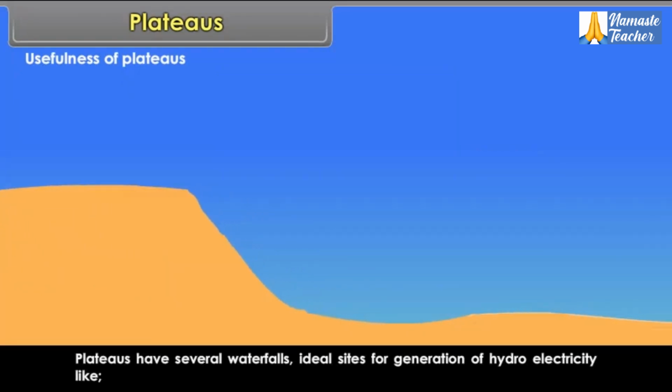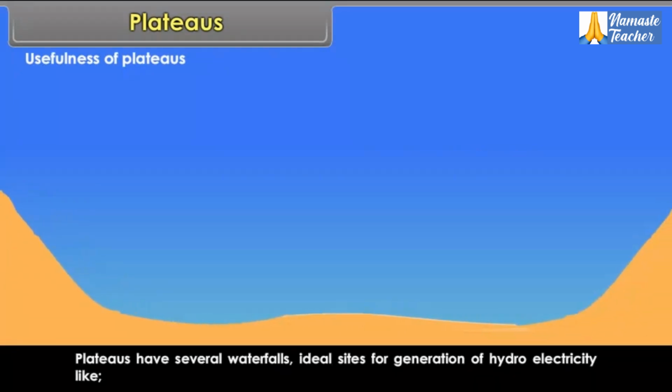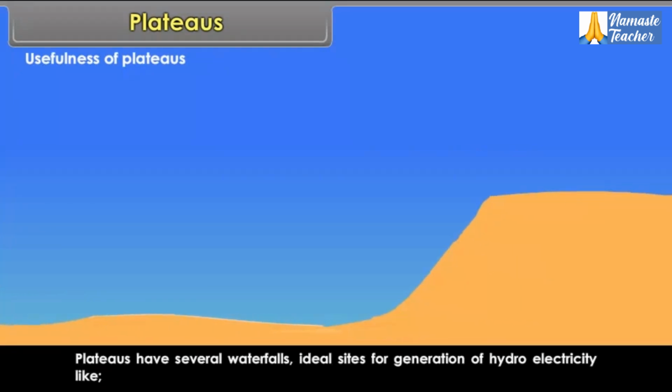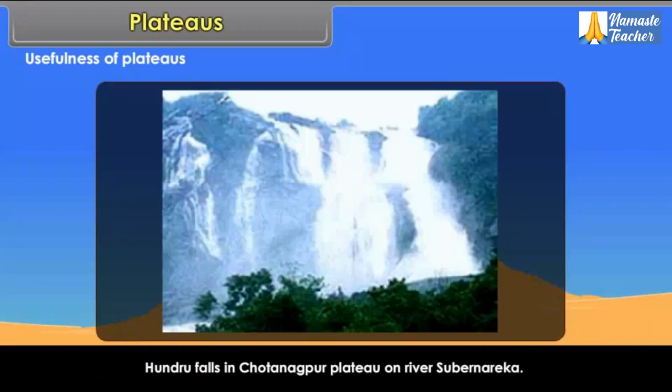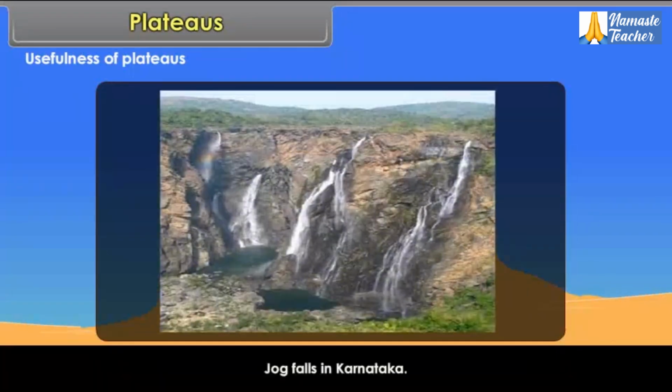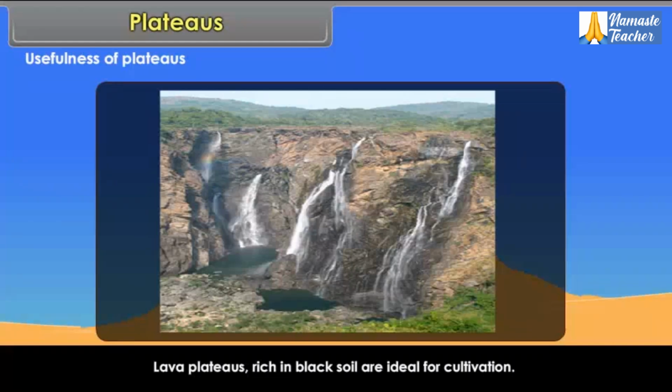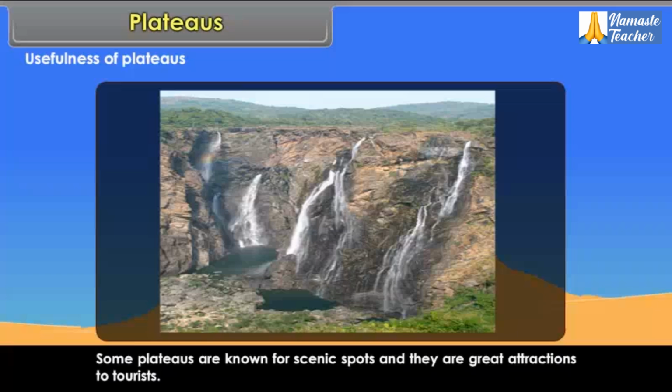Plateaus have several waterfalls, ideal sites for generation of hydroelectricity, like Hundru Falls in Chota Nagpur Plateau on river Subarnarekha. Lava plateaus rich in black soil are ideal for cultivation. Some plateaus are known for scenic spots and they are great attractions to tourists.